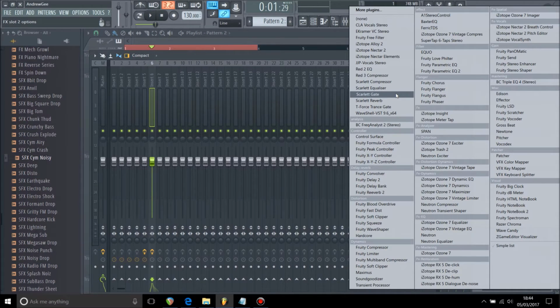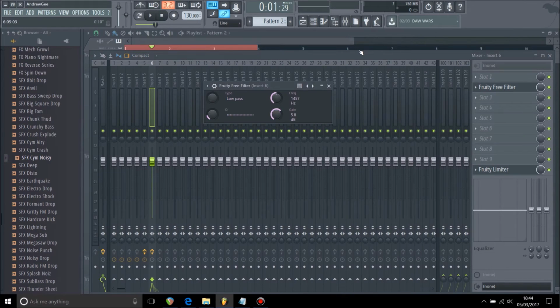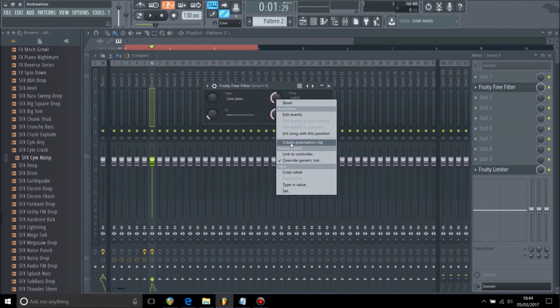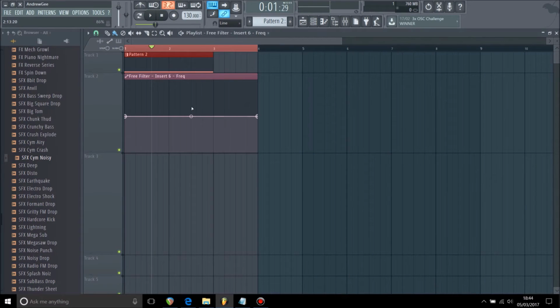So what we're going to do is we're going to add a free filter, and we are going to automate the frequency. So if I turn the gain down a bit, I'm going to right click on the frequency knob and hit create automation clip, and I am going to sweep from low to high, and let's see how that sounds.